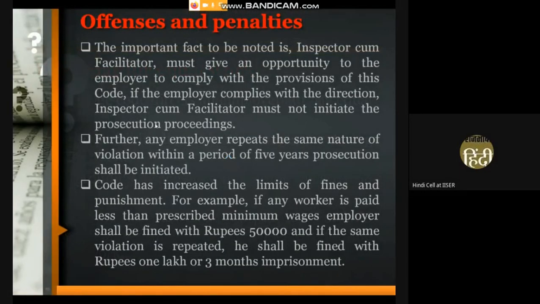Offenses and penalty. We have already discussed offenses and penalty. If any employer violates any rule of this code, then the inspector-cum-facilitator will give him an opportunity to comply with the rules and will not start legal proceedings against him. If the employer repeats the same kind of violation again and again, then legal prosecution can be started against him. The fine imposed the first time on any employer is rupees 50,000. If the same kind of repetition is done, then he will be fined rupees 1 lakh or 3 months of imprisonment.